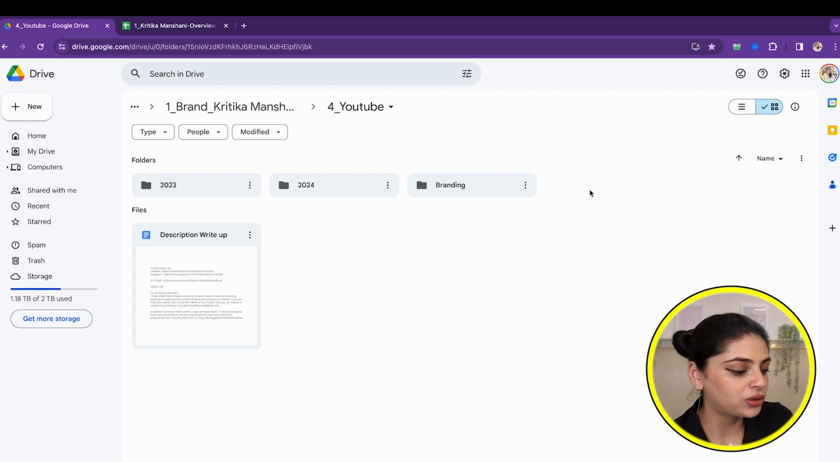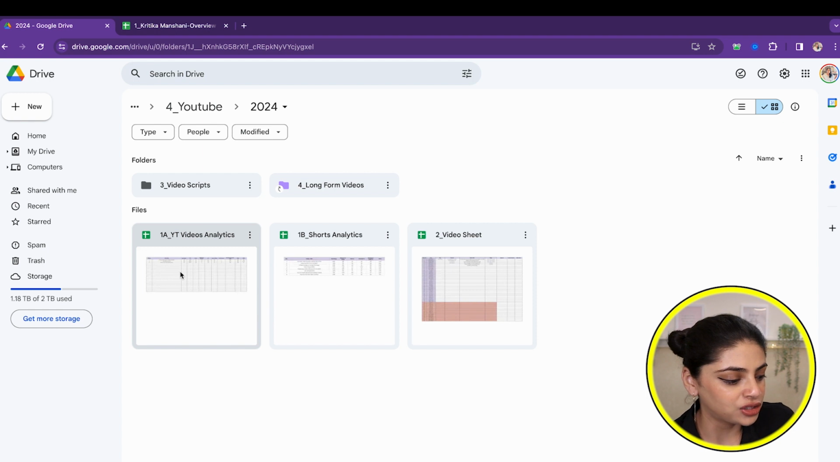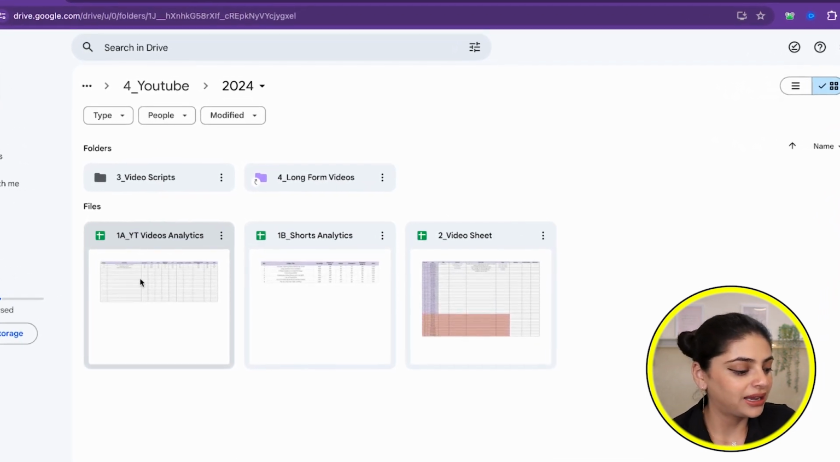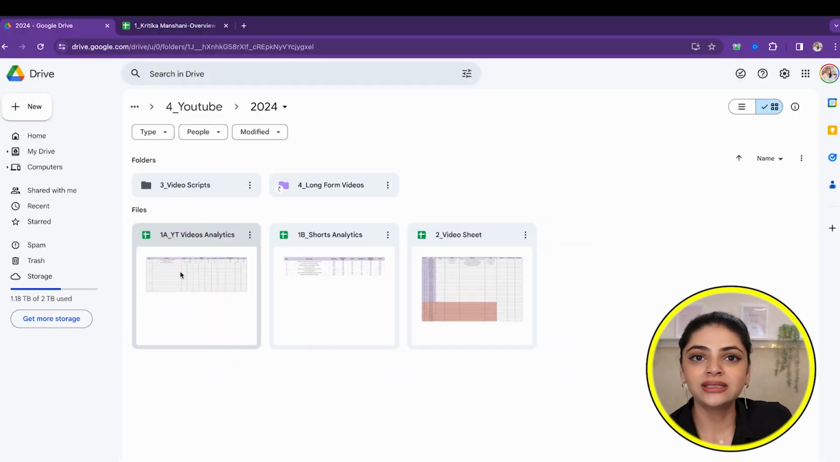Next, when I go in 2024, as you can see on the screen, there are 3 Excel sheets and 2 folders, also named like 1A, 1B, 2, 3, and 4. So based on this is actually how the workflow happens.